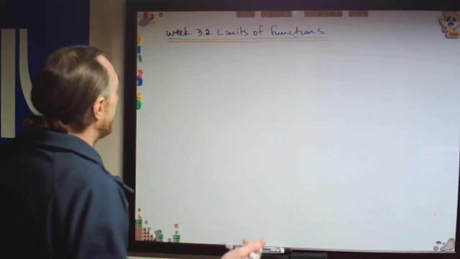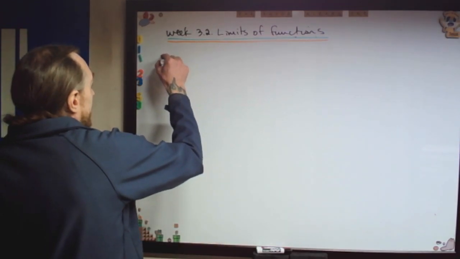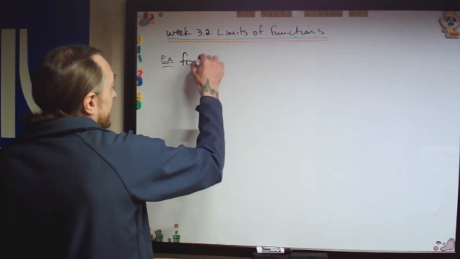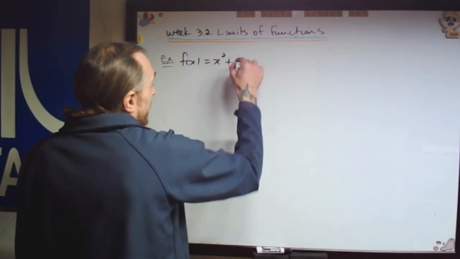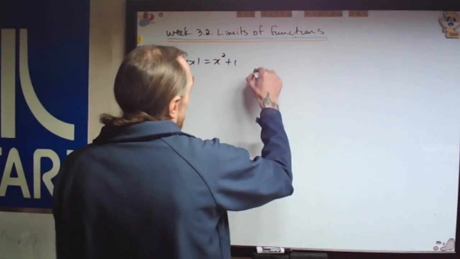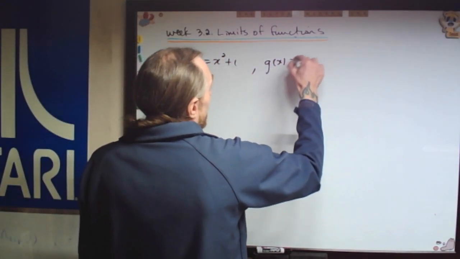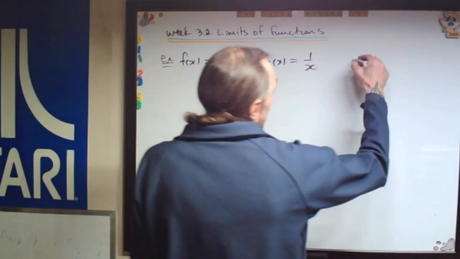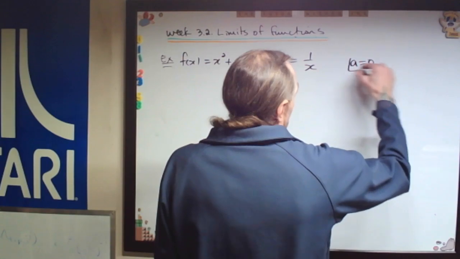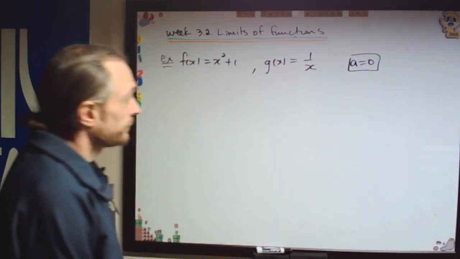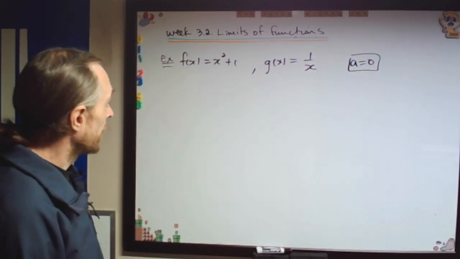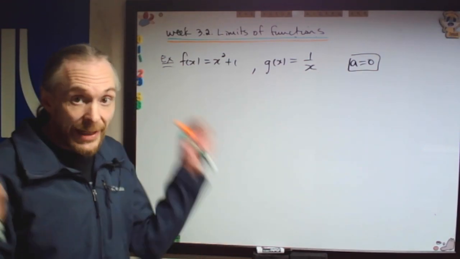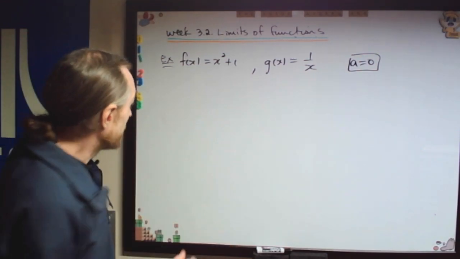All right. Let's look at an example first, and then we'll look at the definition right below. So f of x equals x squared plus 1. And let's do g of x is 1 over x. And let a equal 0, the value we're going to approach. For the first one, let's see what happens as we get closer and closer to 0 with this function.